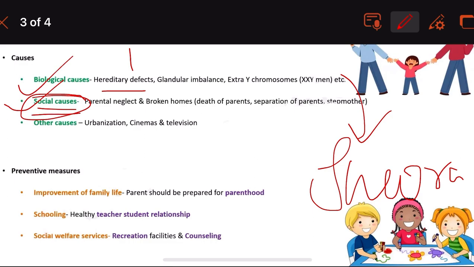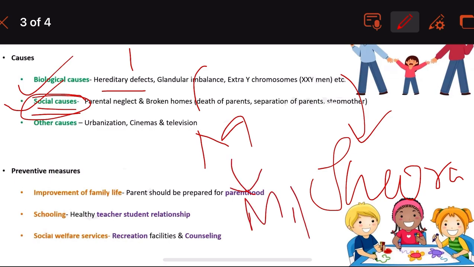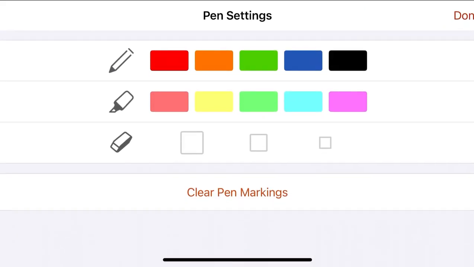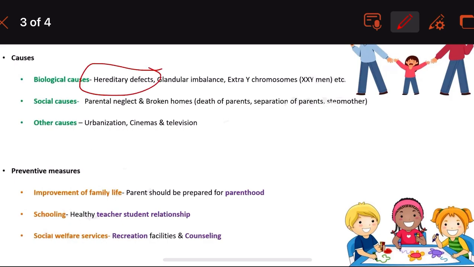So they say hereditary defects, like when the father is a murderer, it runs in families, murderers and smugglers and so on. Obviously their kids will also inherit some of their genes, and they are likely to be of that nature. So obviously heredity also plays a role, but it's more theoretical, because it's not necessary that if the father is a smuggler, the kid also has to be a smuggler. He could be educated and a very decent member of society. So the hereditary defect is more theoretical.